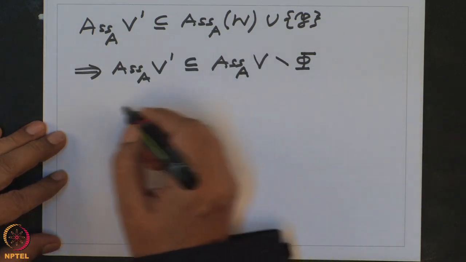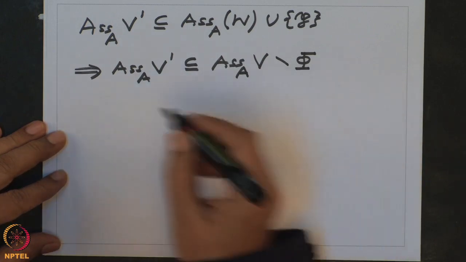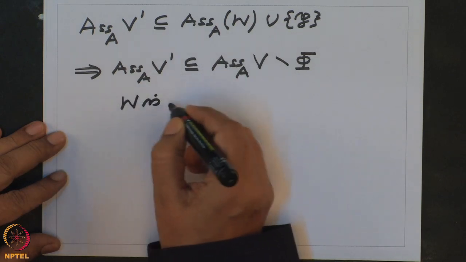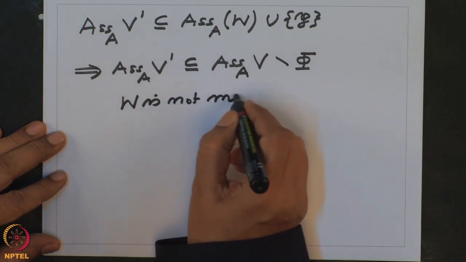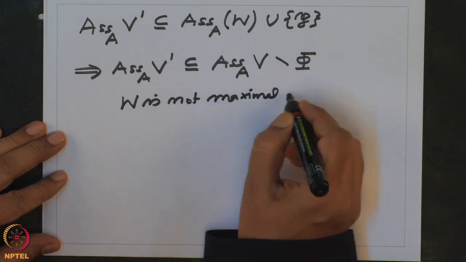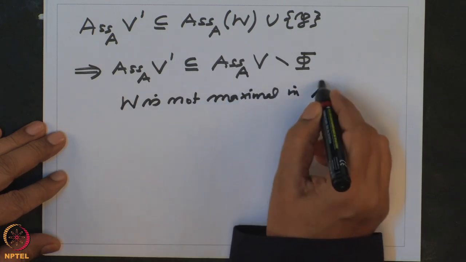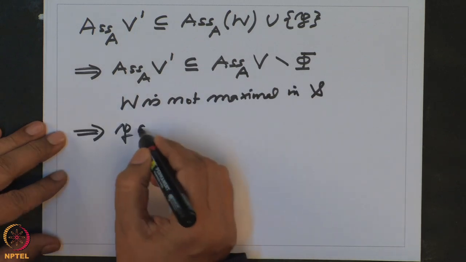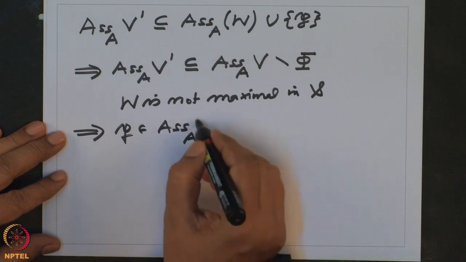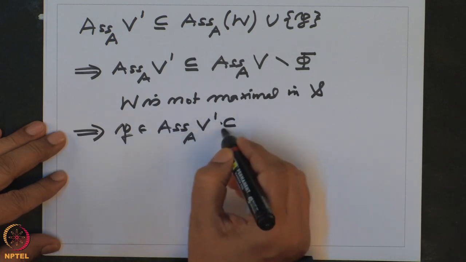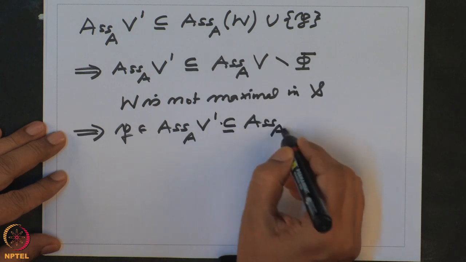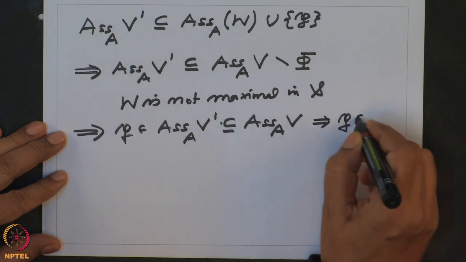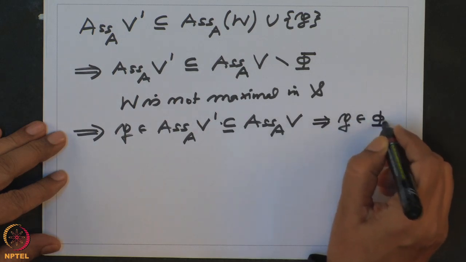This will happen when W is not maximal in S. So therefore it follows that P belonging to the associated prime ideals of V prime will be contained in the associated prime ideals of V, and therefore P must belong to phi.